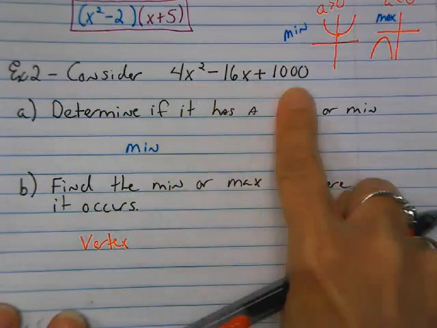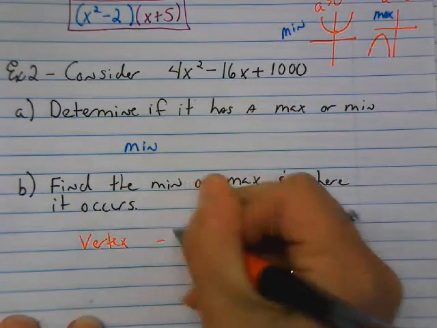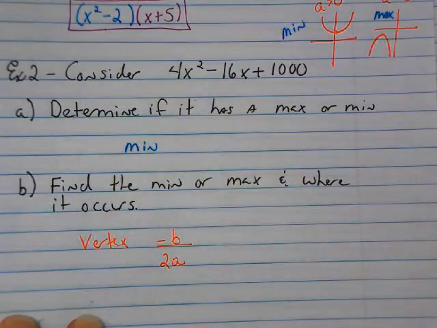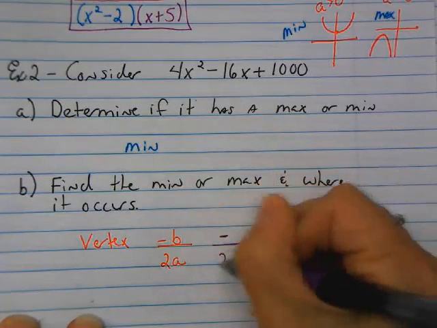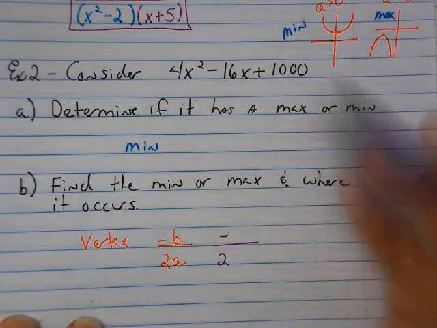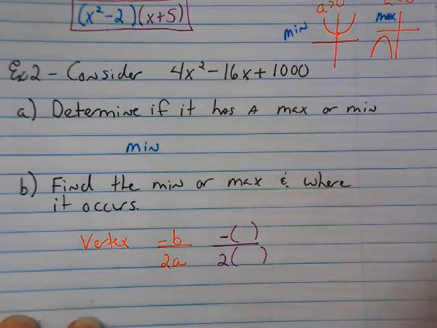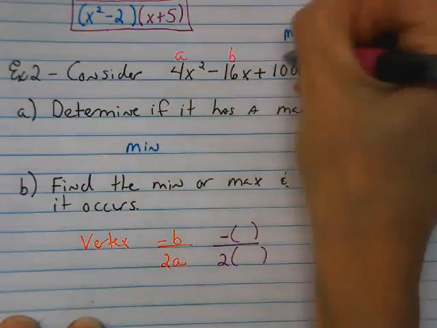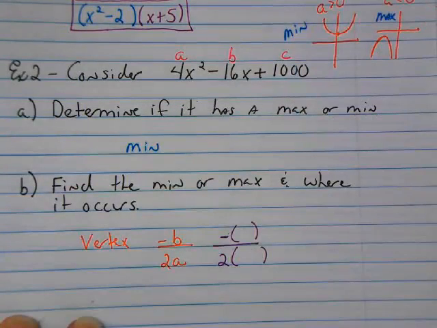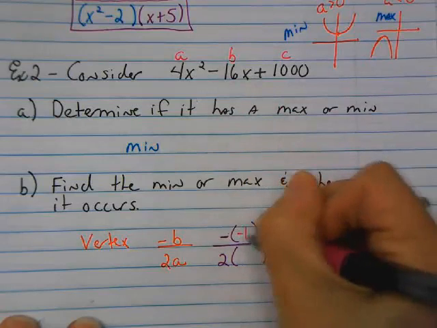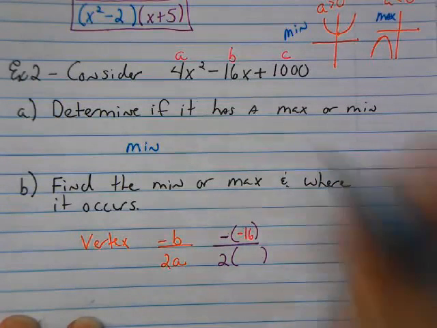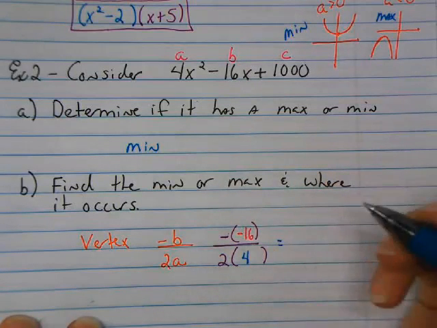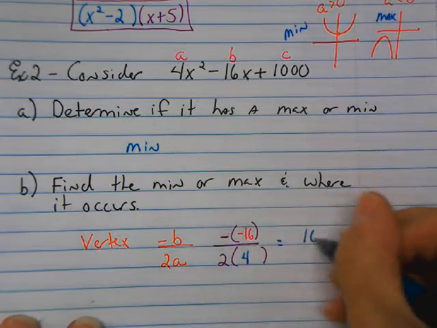So since it is written in this form, I'm going to have to do negative b over 2a. So there's my skeleton formula, negative and the 2. I need my b and I need my a. So I look up here, remember that this is a, b, and if you needed it, that would be c. So b is negative 16, and a is 4. Alright, so let's clean it up. I get 16 over 8.